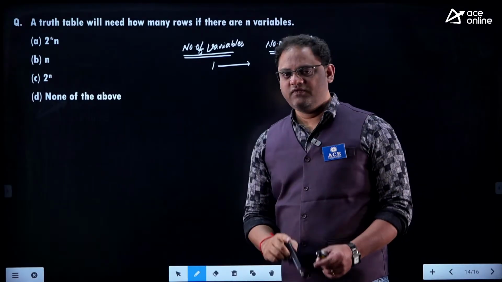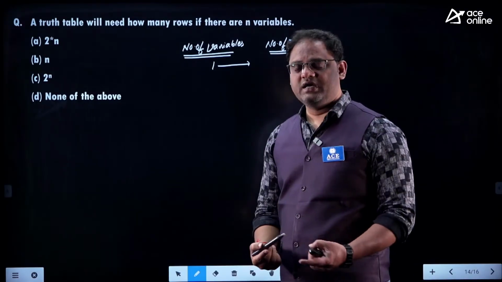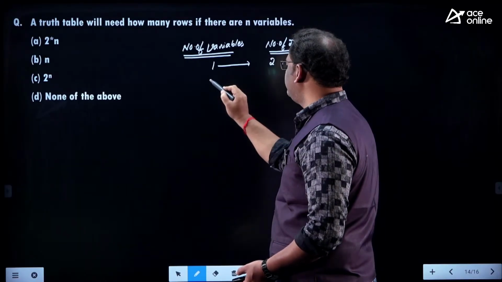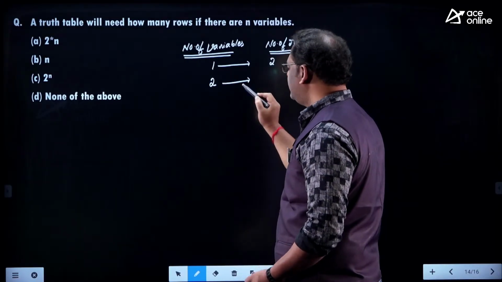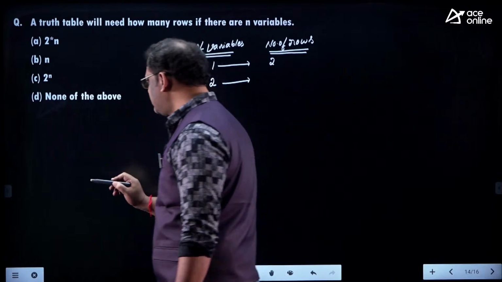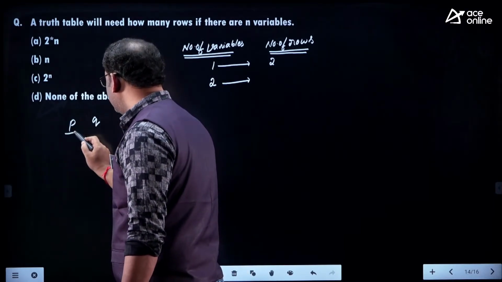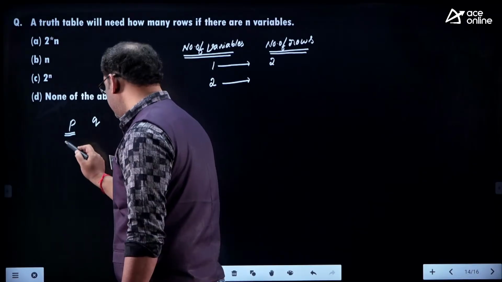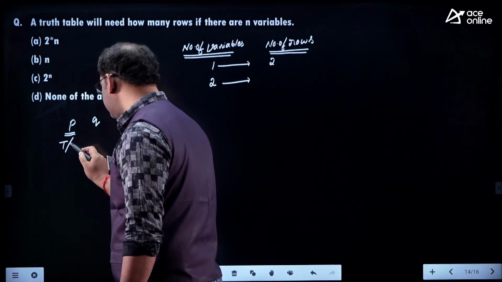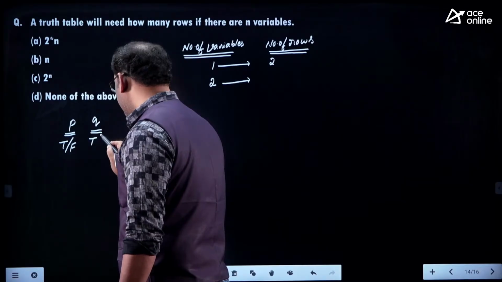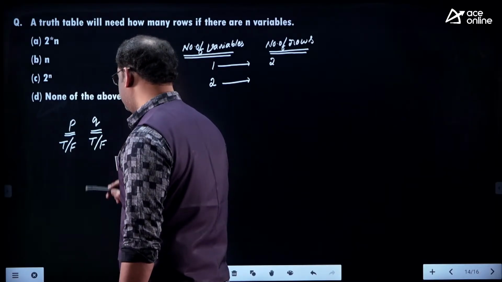Yeah, there is one variable, you have two possibilities, that can be true or that can be false. And if there are two variables, just like P here, Q here, this P is having two possibilities, true or false. And this Q is also having two possibilities.